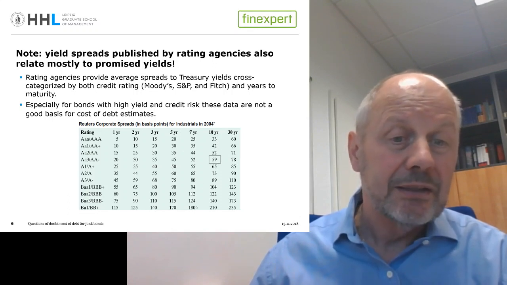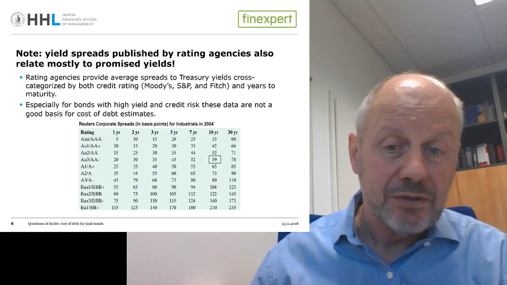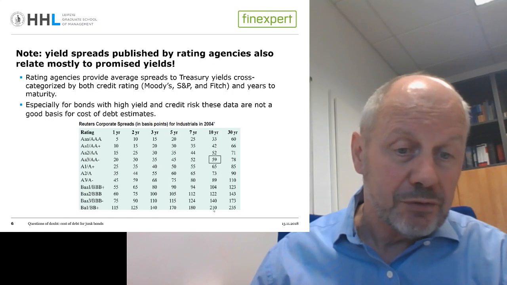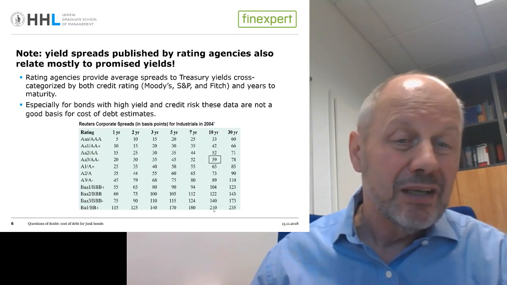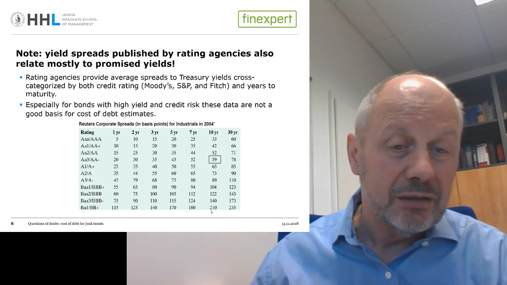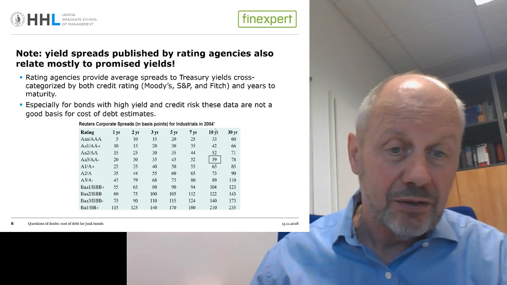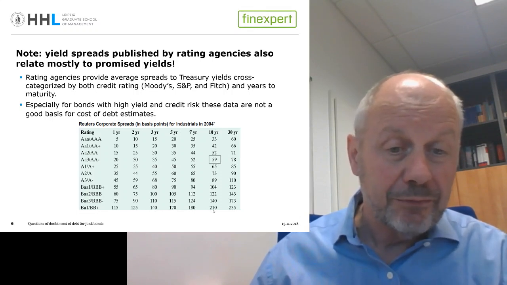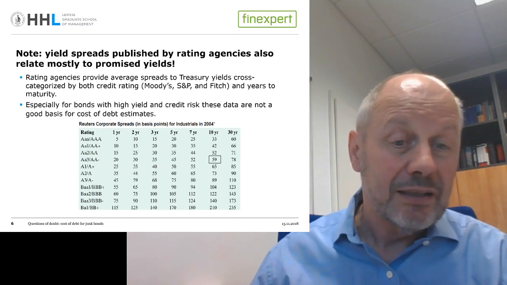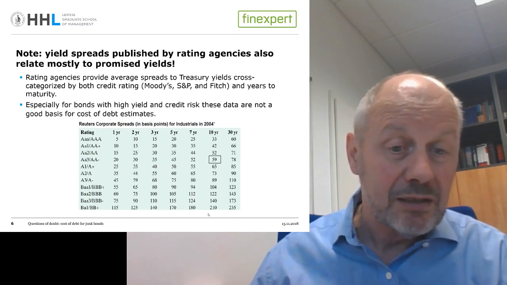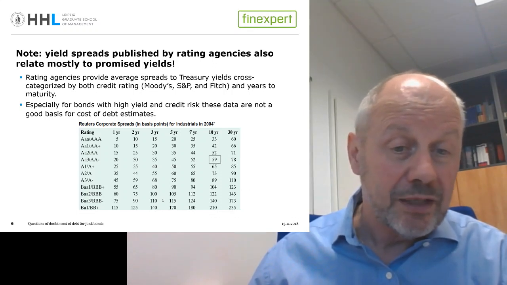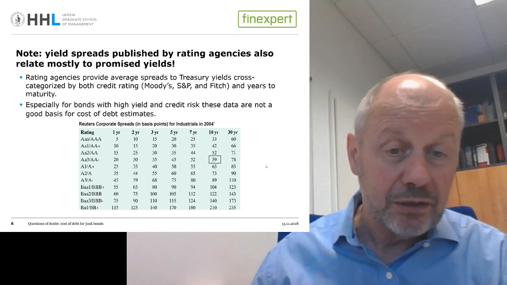That means that if we would go for high yield debt, for instance here BB plus and 10 years, we would have a spread of 210 basis points, then probably this would not be a good idea to calculate the cost of debt for a firm with this particular rating and time to maturity to be 210 basis points above the riskless government rate, because, as I said, this is the promised yield spread, and of course the cost of debt relate to the expected yields or the expected rate of return spread.